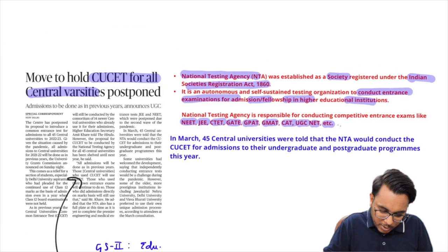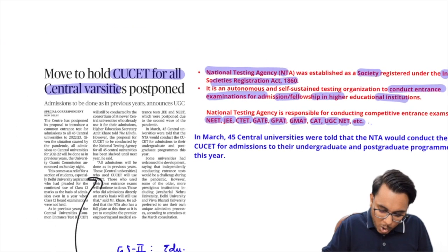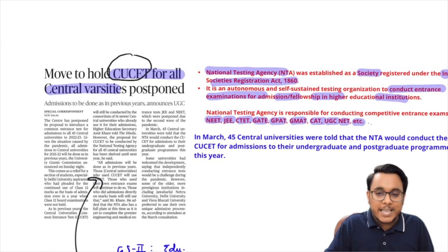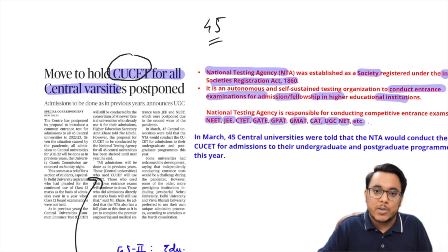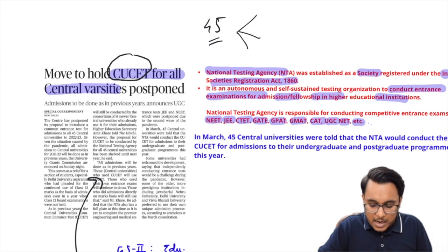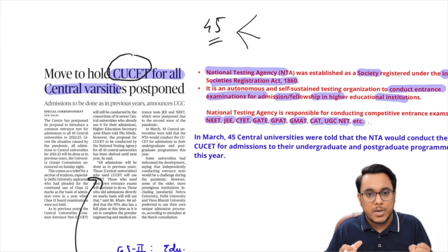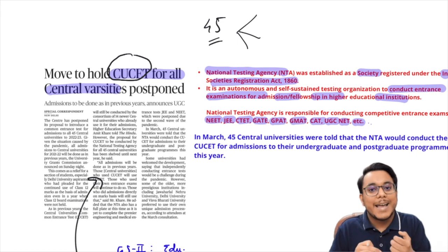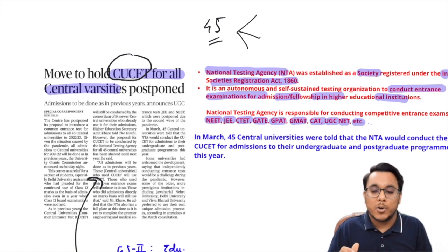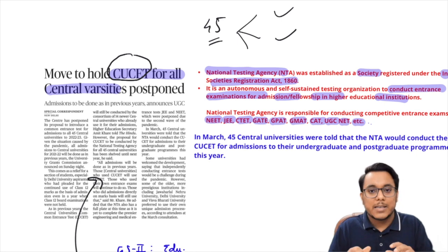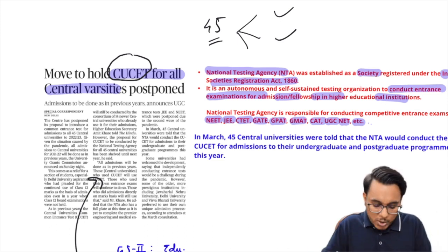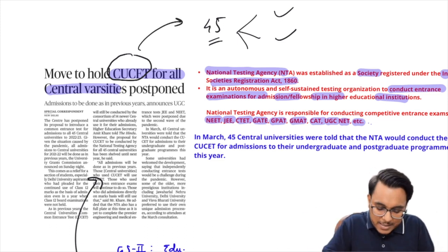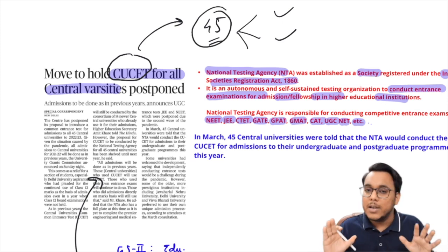Now guys, in this particular capacity, the National Testing Agency also proposed the CUCET. Actually, the government proposed it. The government said that there are 45 central universities, and these universities have their distinct processes of admission. For example, in Delhi University, the admission is on the basis of the marks that you got in the 12th. Then guys, some universities carry their own entrance examination. In some universities, there is an interview, etc. Different ways are there. So it was said that CUCET will be a standard examination for all the 45 universities.